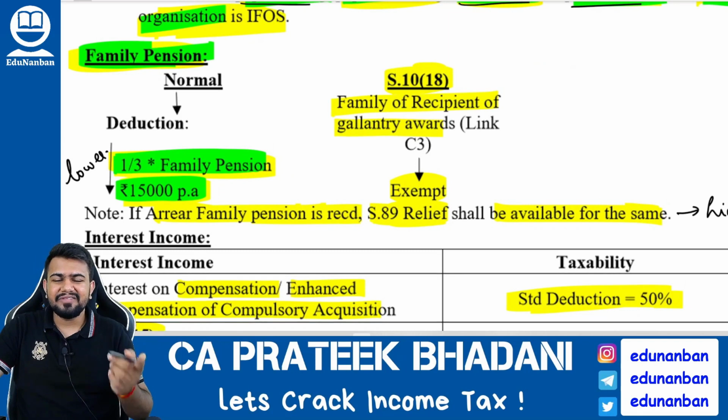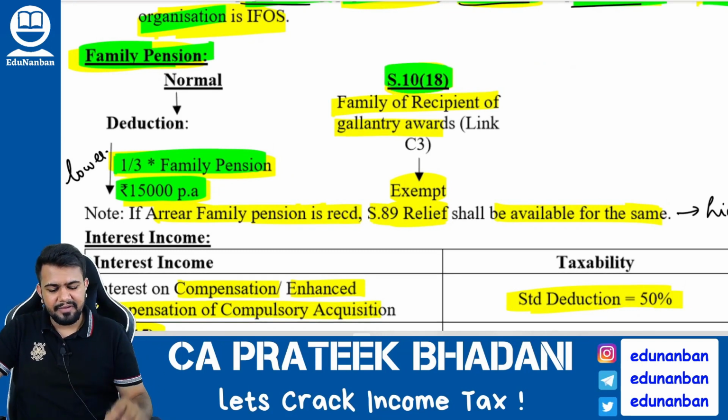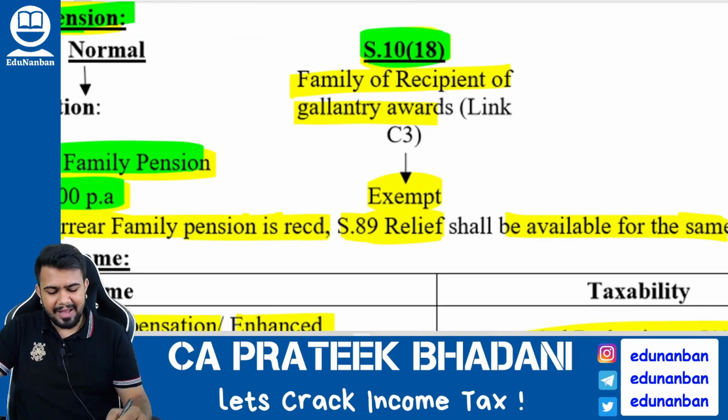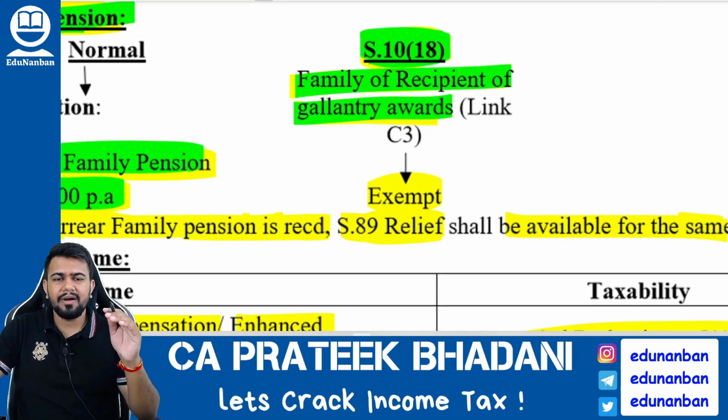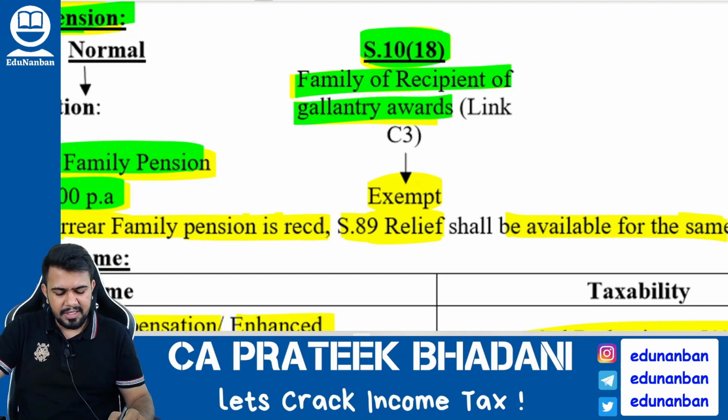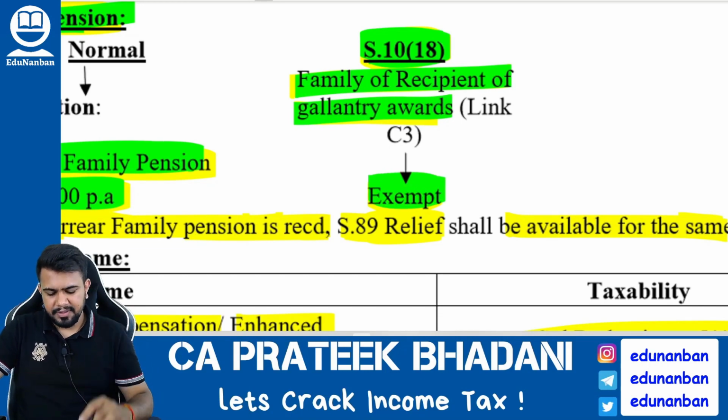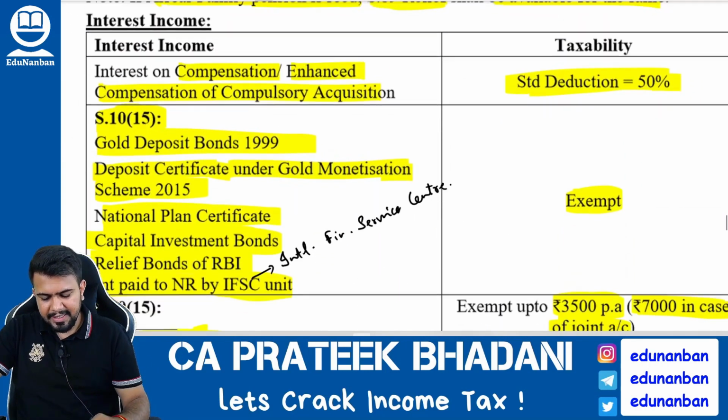However, you should link this family pension with the exemption chapter where we learned section 10 clause 18, where I told you that if a family member of a gallantry award recipient is receiving family pension, then it is completely exempt.